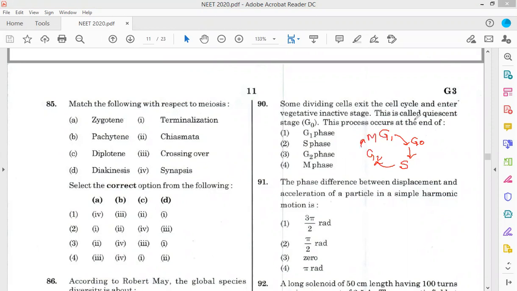So this is called quiescent stage or G0. This process occurs after the G1 phase. If the cell is in an inactive stage, then it enters into the G0 phase. So after G1, the answer is option 1, right?